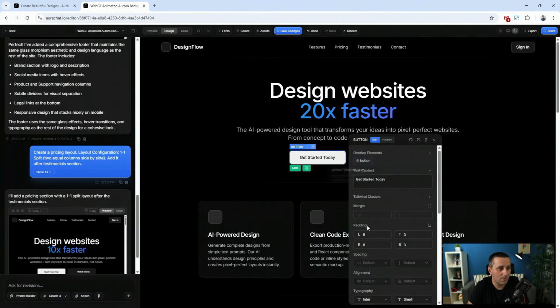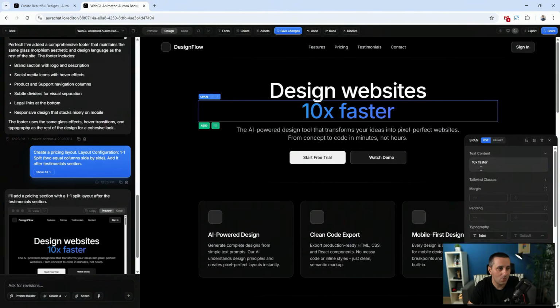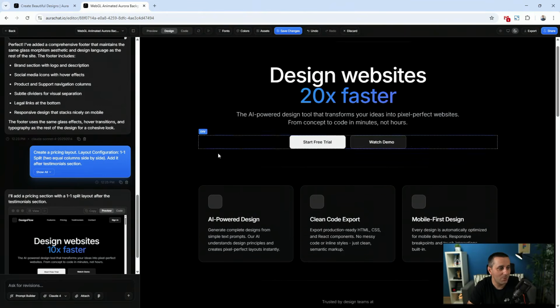Overlay element, so it's a button, margin, so you can adjust these. So in Tailwind it says 1 is 4 pixels, so I can say 2, for example, or 3 or whatever. Here we have padding, so left, top, right and bottom, so 3 and 3. If I decide, for example, to add 34, you can see how it increased that, and here say 34, for example. So you can just see how super simple this is to work on, because I hit undo, it did that. Great, so it updated in real time.